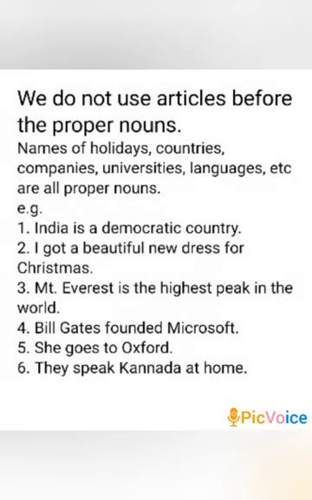We do not use articles before the proper nouns. Names of holidays, countries, companies, universities, languages, etc. are all proper nouns. For example, India is a democratic country. I got a beautiful new dress for Christmas. Mount Everest is the highest peak in the world. Bill Gates founded Microsoft. She goes to Oxford. They speak Kannada at home.